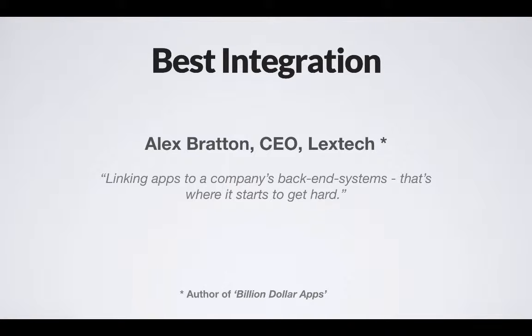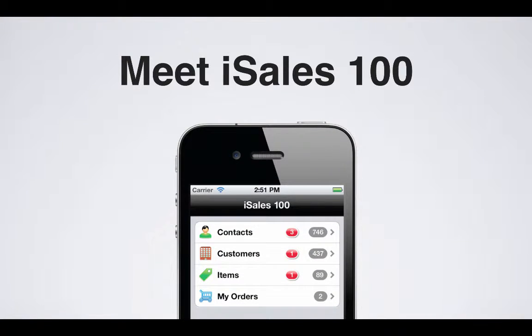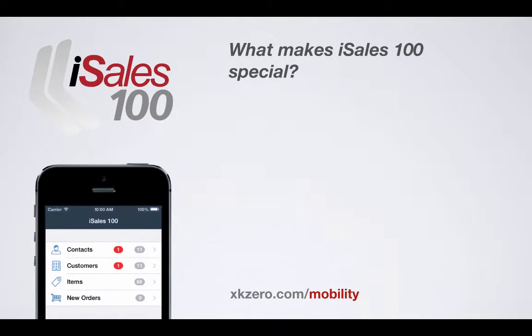But what we've been able to do is leverage Sage 100 and our ERP development expertise to create something that's really quite familiar and quite useful and technology forward at the same time. And that's why we built iSales 100, and it's why we built it the way that we built it.